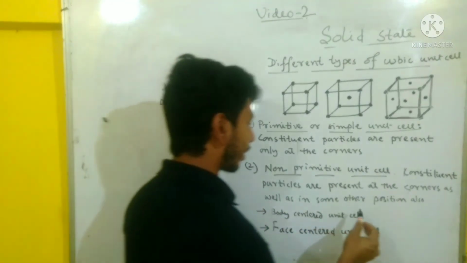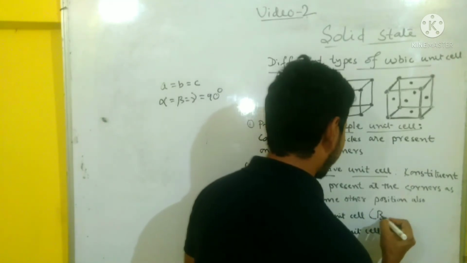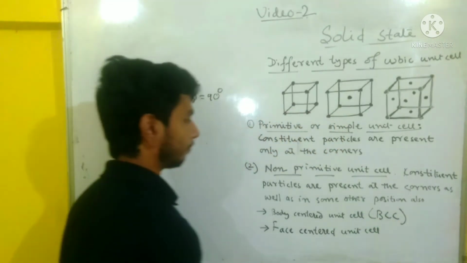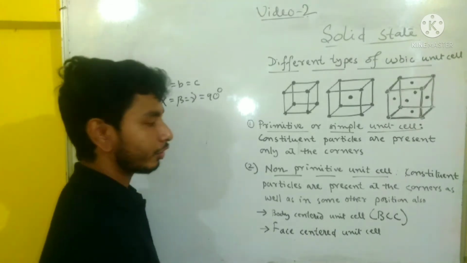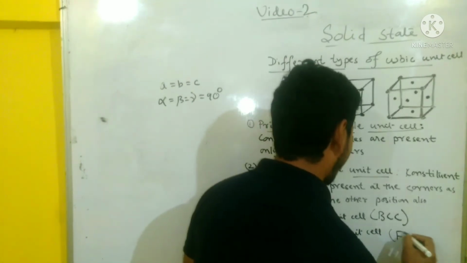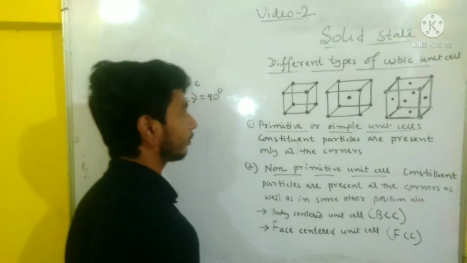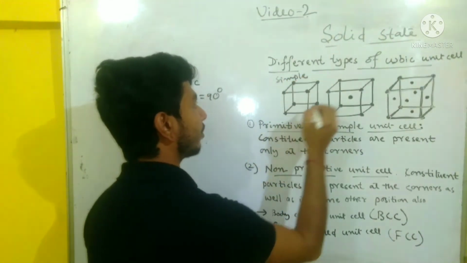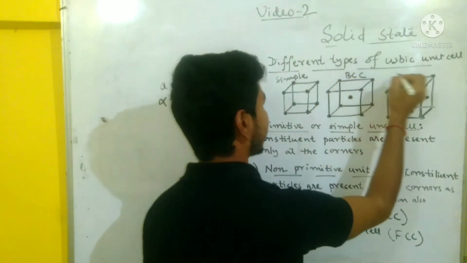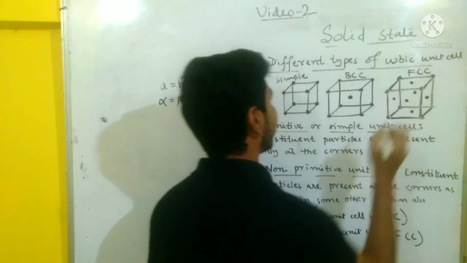Now this body centered unit cell is shortly represented as BCC, and face centered unit cell is shortly represented as FCC. So this is simple cubic unit cell, this is BCC and this is FCC.